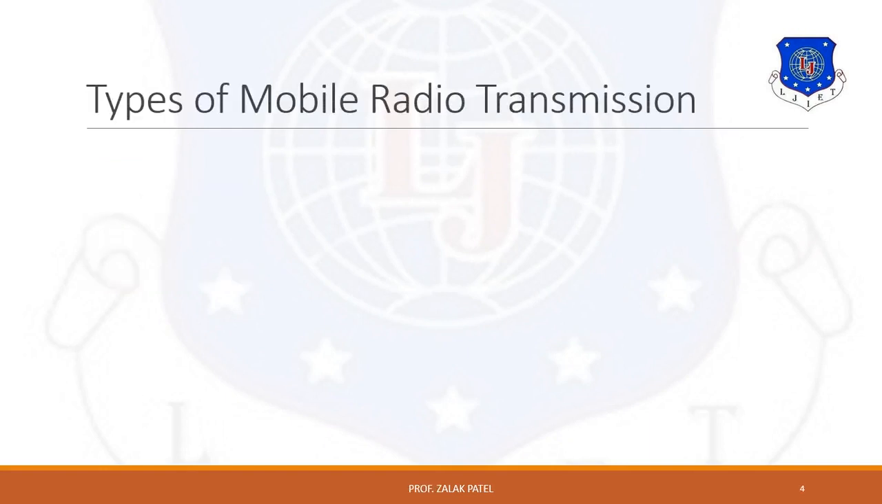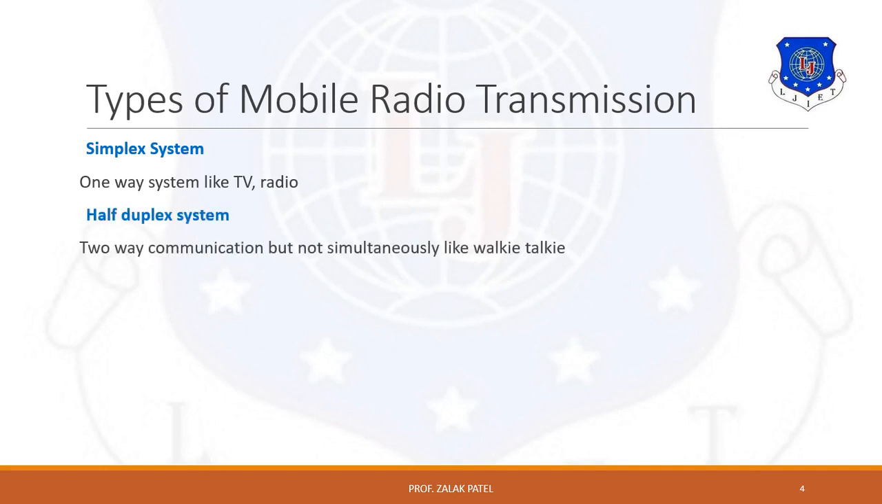Next are the types of mobile radio transmission used in wireless communication. First is the simplex system. It is one-way communication, meaning only in one direction. It is like radio, TV broadcasting system, or a paging system. The message is received but it is not acknowledged.